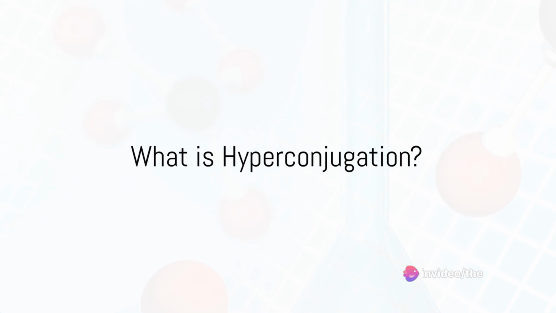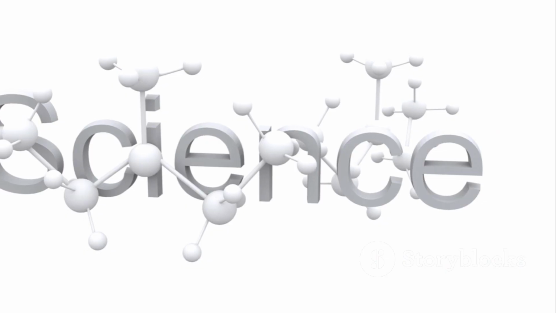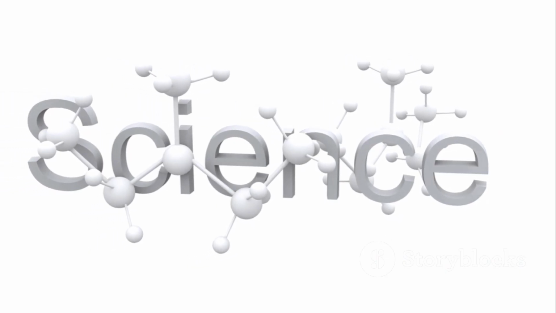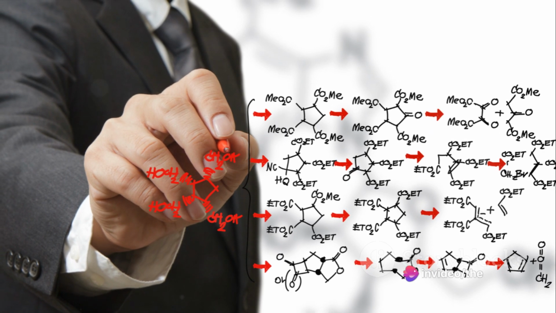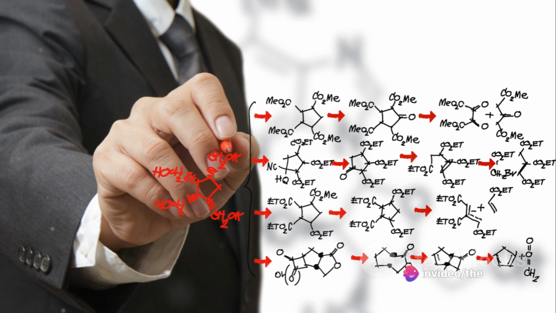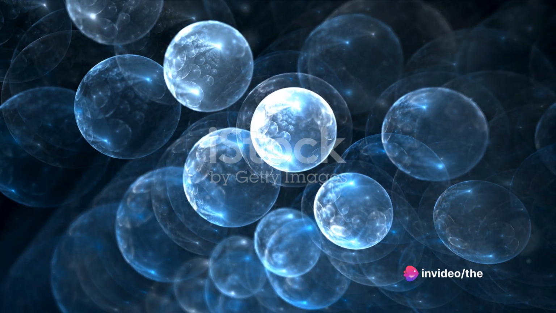Hyperconjugation, sometimes referred to as the no-bond resonance, is a fascinating phenomenon that happens in organic molecules. It's a form of interaction that leads to the stability of certain molecules. But how does it work?